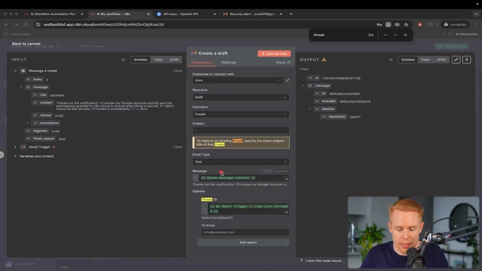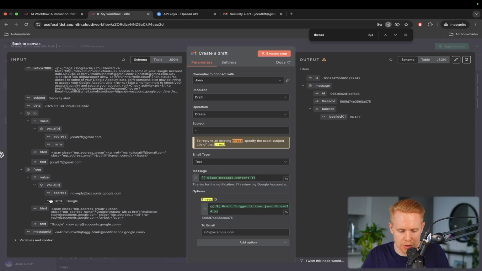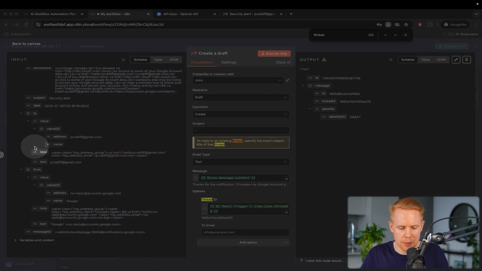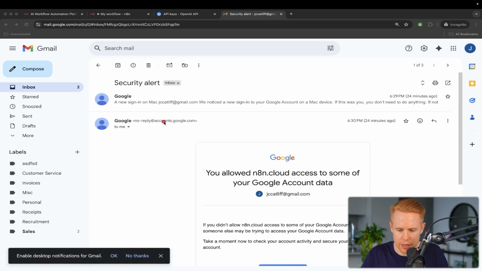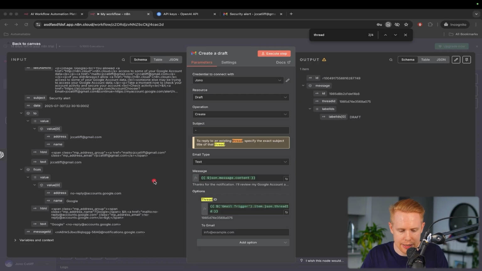And this time we need to identify who we're sending it to. So in Gmail, we're going to scroll to the bottom here and send it to the from address. This is a bit confusing because we have a to address up top here and a from address, but just keep in mind that if we're receiving the email, it was sent from this person to us. So we don't want to send it back to ourselves. We want to send it to the person that initially messaged us, which in this case is Google. We don't want to reply back to ourselves. We want to reply over to Google.